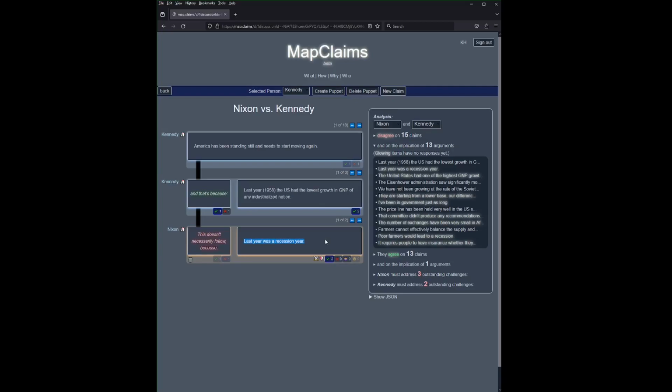presumably also a plain fact and unlikely to be disputed by Kennedy. This response could be clearer with additional premises like, it's not unreasonable for a country in a recession to have the lowest growth in GNP. Now, of course, I'm not saying that's what the candidate should have actually said. I'm discussing how to argue more clearly and productively, not how to win presidential debates.